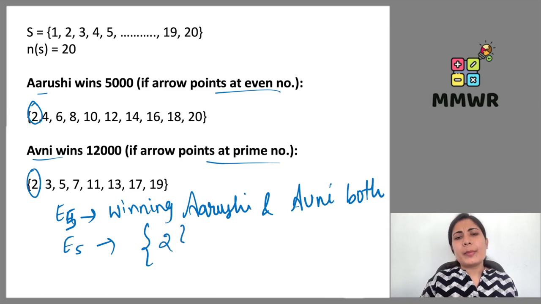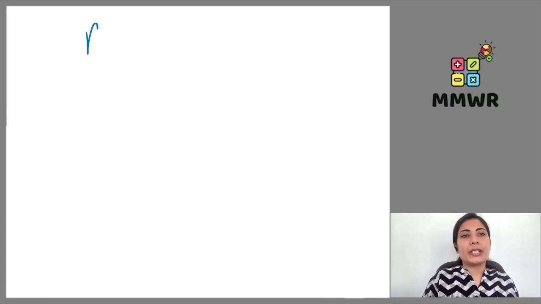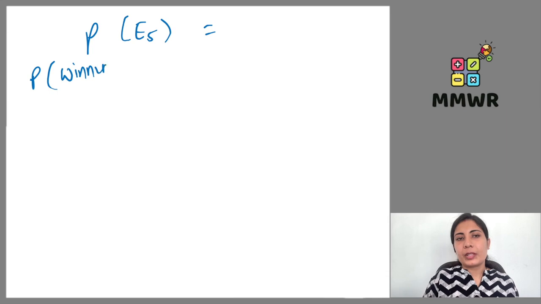So only one member is there, that is 2. So number of favorable outcomes for the event 5 is 1. As soon as we get the value here, we can easily get the probability for event 5, or probability of winning Arushi and Avni both. दोनों जीते उसके क्या चांसेस है 1/20.